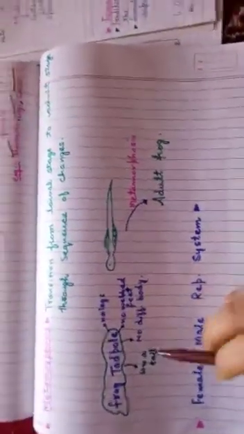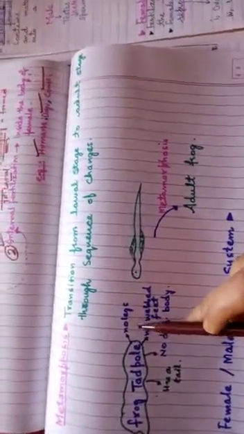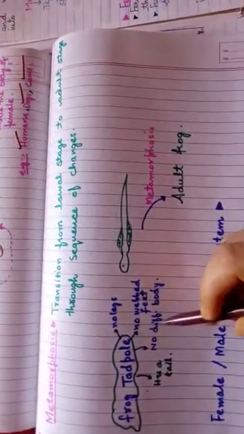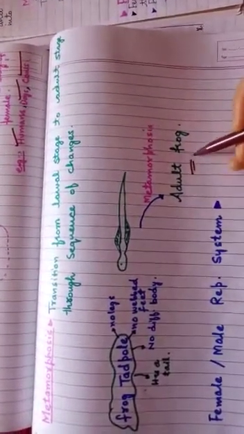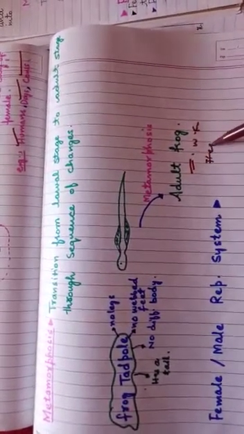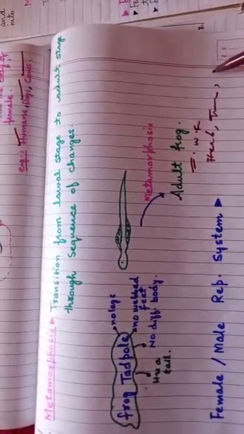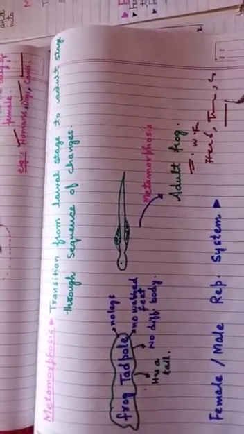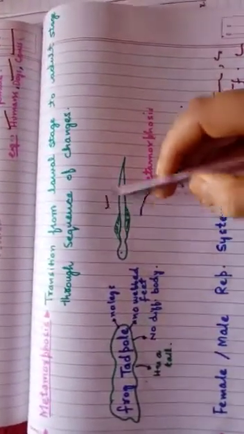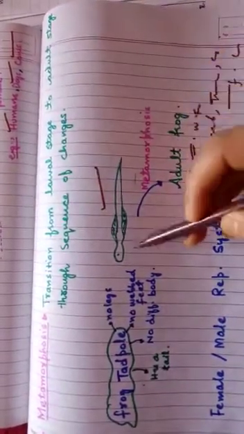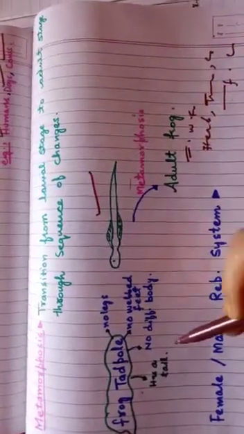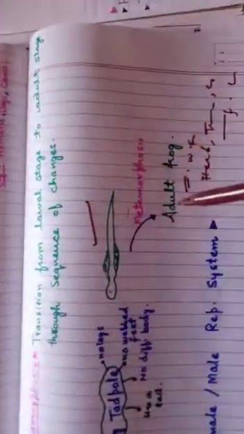When you see the frog tadpole, it has no legs, but in the adult frog you will see full-fledged legs. It has no webbed feet, but in the adult frog there are webbed feet. In the adult frog there is a differentiated head, there is a trunk, and there are differentiated legs. Forelimbs and hind limbs can be seen in the adult frog, but they are not seen in the larva of the frog. This is the larva of the frog, that is the tadpole. It has a tail, but the adult frog doesn't have a tail. So it is totally different from the adult frog.